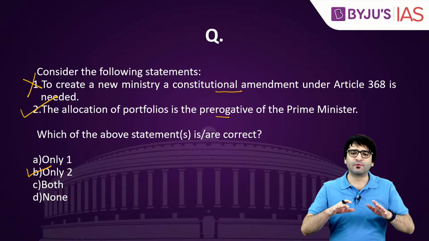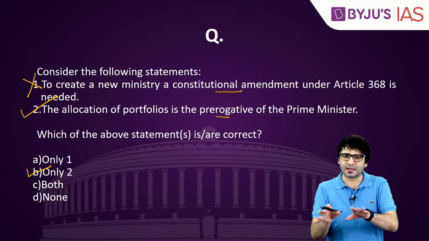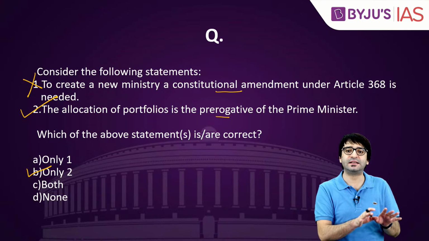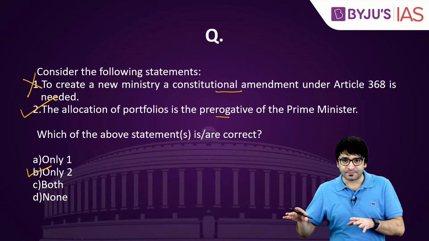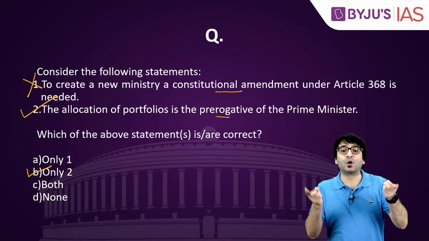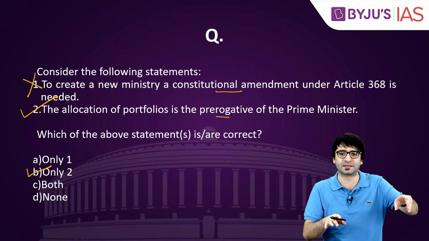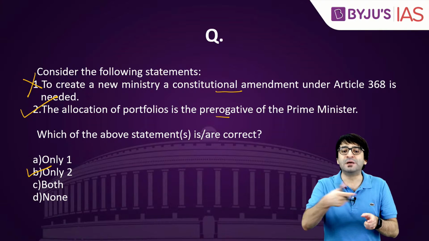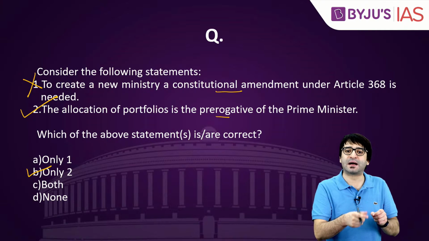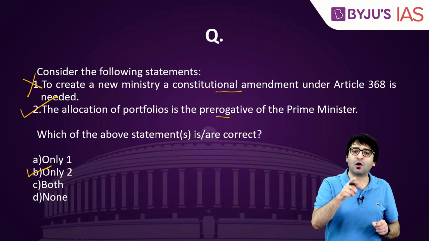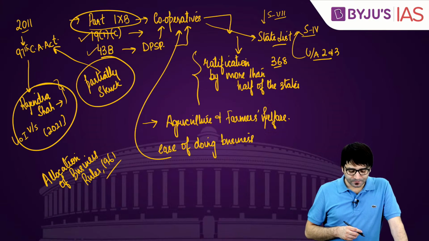There is no mention of Home Ministry, Defense Ministry, External Affairs Ministry in the Constitution. It is mentioned in the allocation of business rules 1961. Who gets which ministry? That's the prerogative of the Prime Minister. That means although a minister is appointed by the President, a minister is individually responsible to the President of India, but who gets which ministry? That's the prerogative of the Prime Minister. A minister can be appointed by the President only and only on the advice of the Prime Minister. Only 2, B, is the right answer.